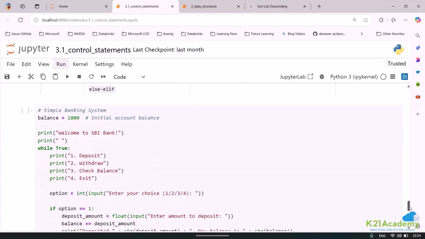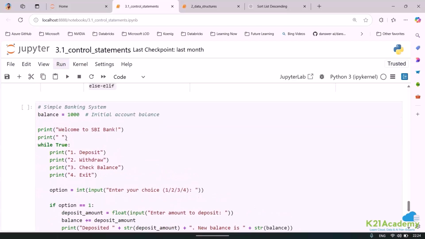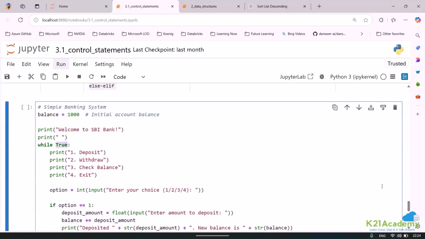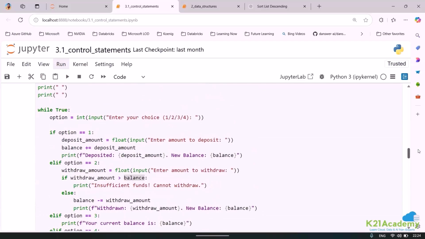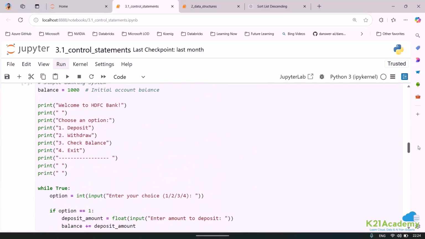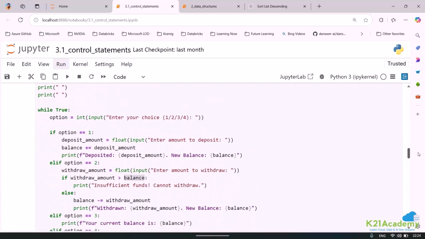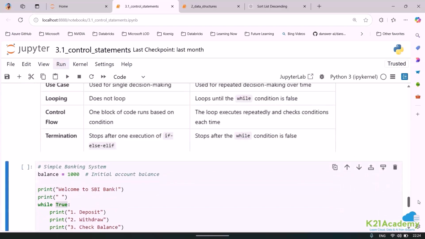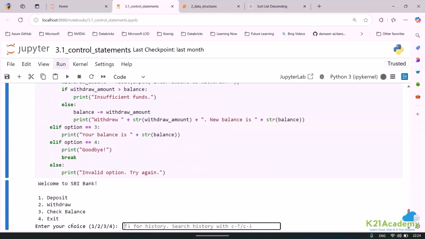Just to show you, I'll show you this example. I again got something. Just look into this. While true, if you look into this, and if I show you the other example of HDFC Bank, let me just show. I would like to get an information here. If you see here also, I am saying while true. I am specifying here while true. Take the input and let me just show you this example. So I am just specifying here while true, print this. This is the choice. Let us just run this and see what we are trying to go ahead and do.